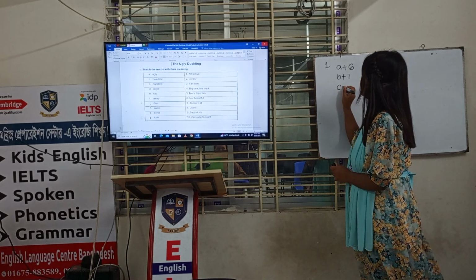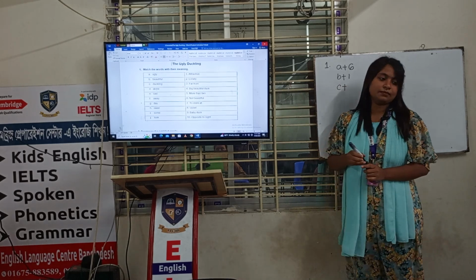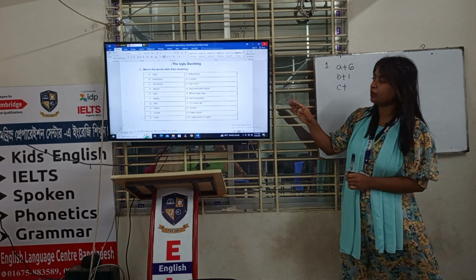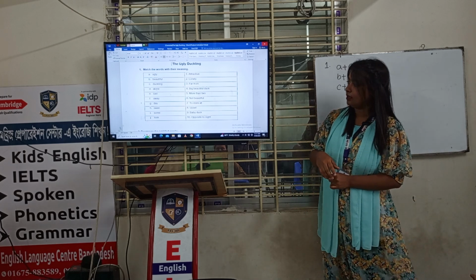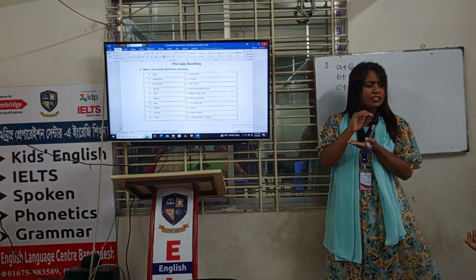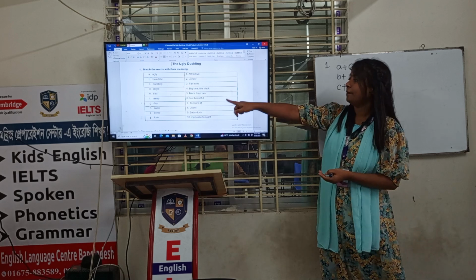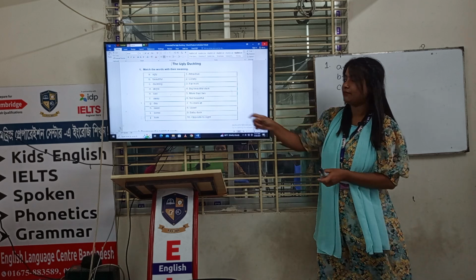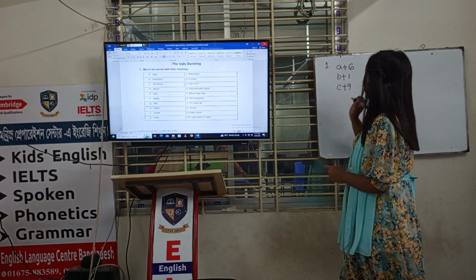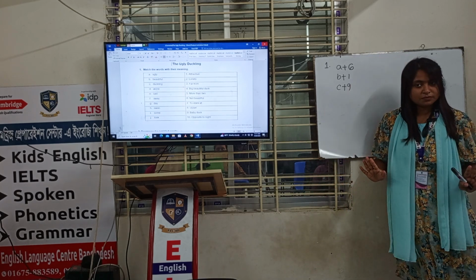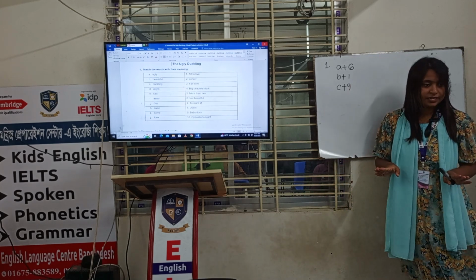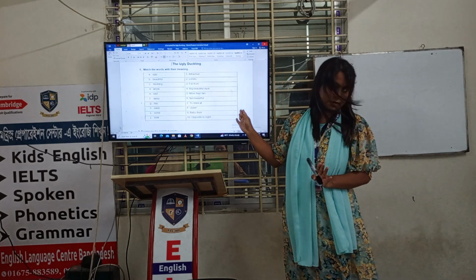So let's start with C. What is the number C? Duckling. What will be the answer of duckling? No, duckling. ছোট হাঁসের বাবু. Baby duck. Right? So you will write C plus 9. Understood? Does anyone have any question? So you have understood number 1, right?